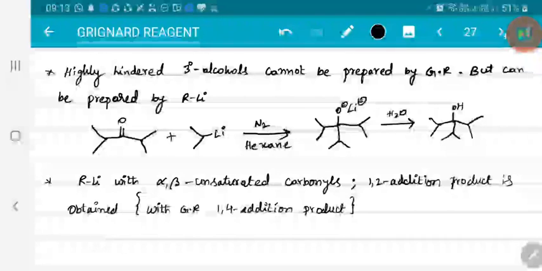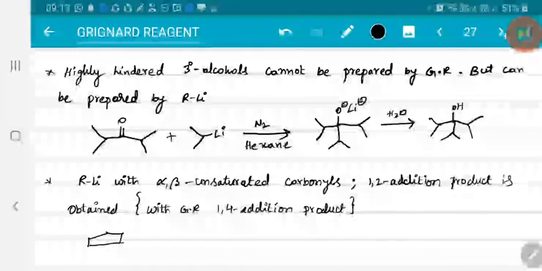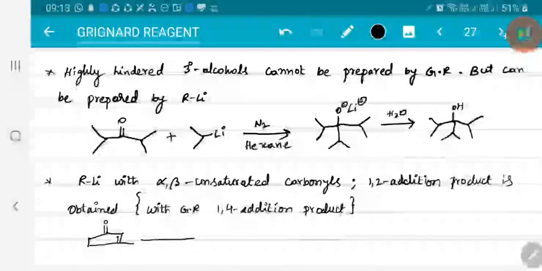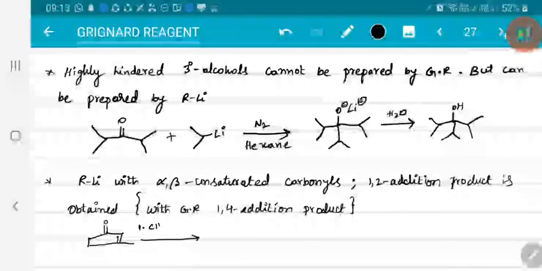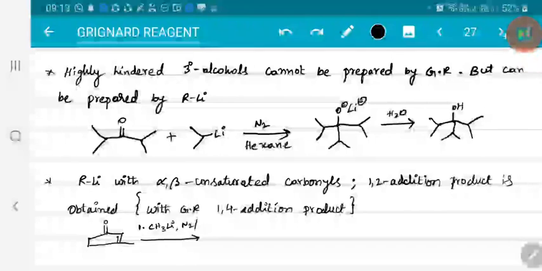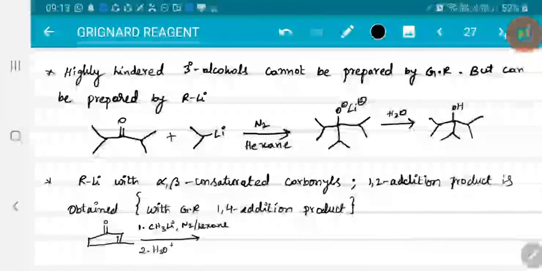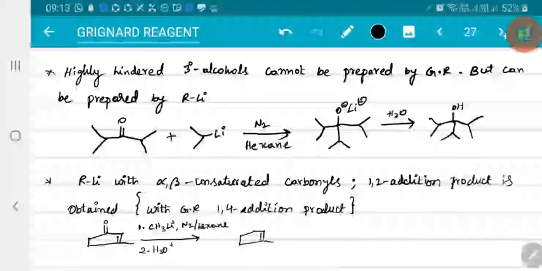For example, if I consider an alpha beta unsaturated ketone with CH3Li in presence of nitrogen, on heating with hexane as a solvent, followed by hydrolysis, then this double bond remains unaffected.